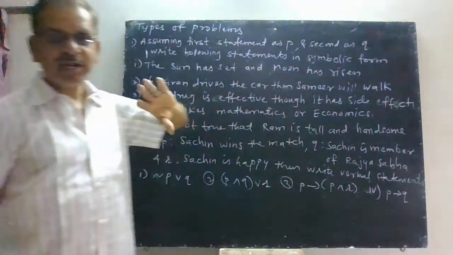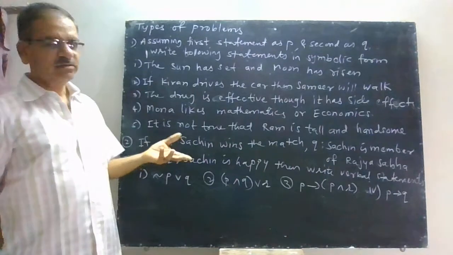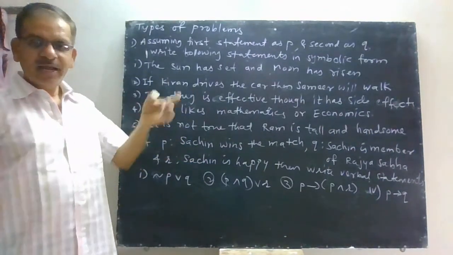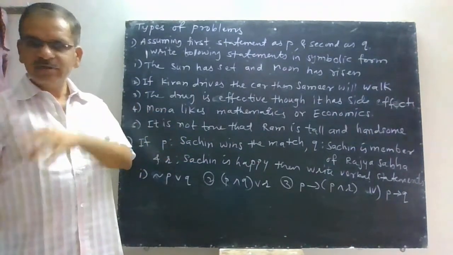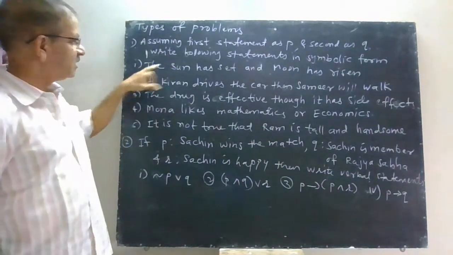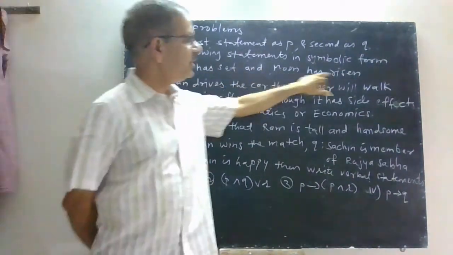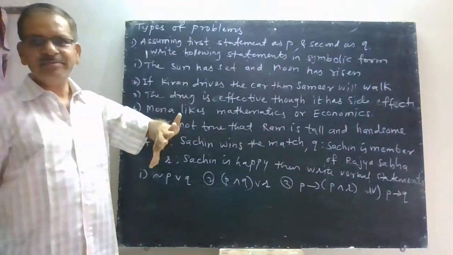symbolic form. That means you have to write using symbols, that is statement P and Q, and, or, if then, if and only if, like that. Now read the first one. The sun has set and moon has risen. See, there are normally 5 types of statements.